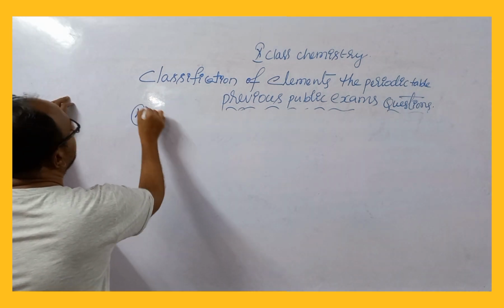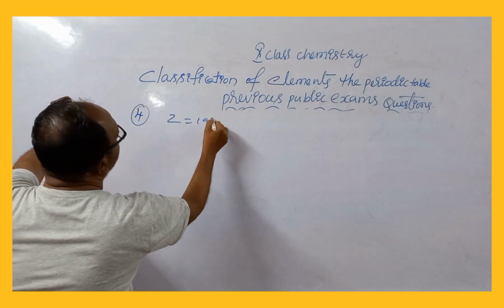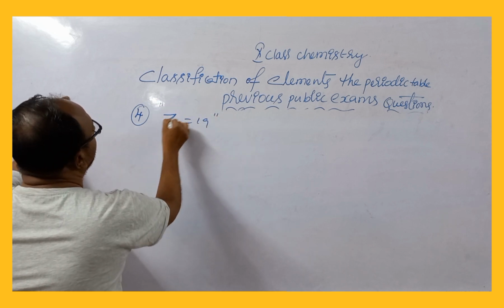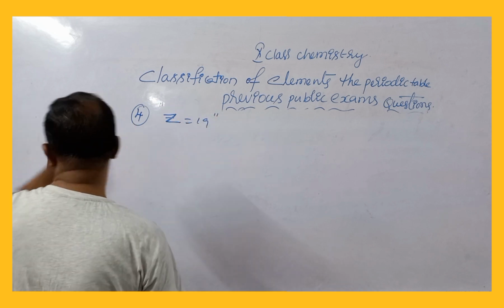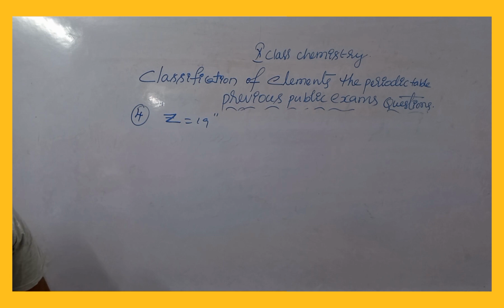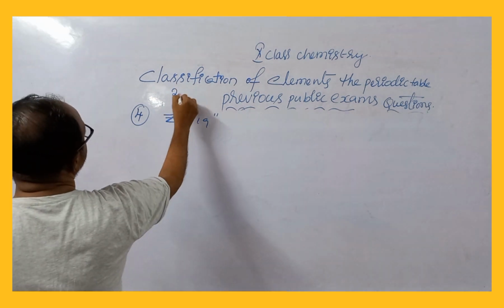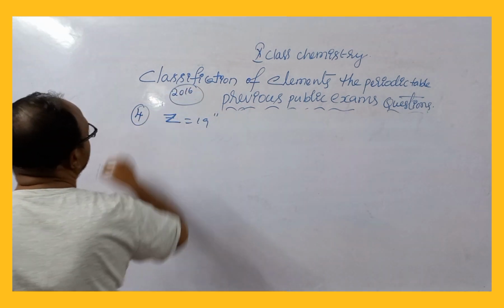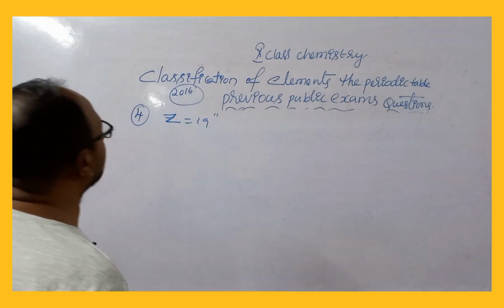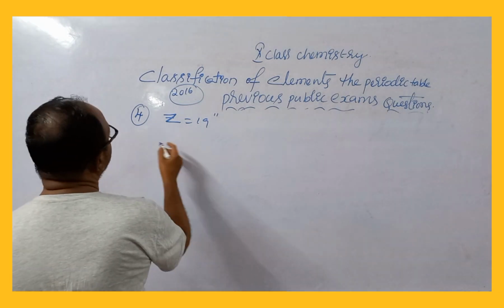Here the atomic number 19 is given. Where would you expect this element in the periodic table? Why? The first question in 2018 asked about atomic number 17. Now in 2016, it is atomic number 19. So where would you expect it?